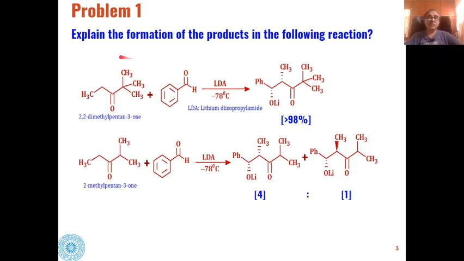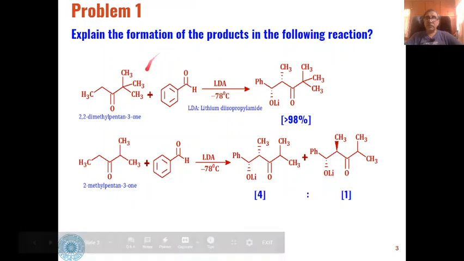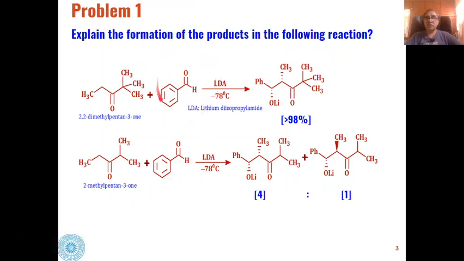So the first problem is this one, where you see that 2,2-dimethyl pentane-3-one or 2-methyl pentane-3-one, when they are reacted with aromatic aldehydes in the presence of a strong base like lithium diisopropylamide, you see different types of products are formed. The reaction is enantioselective.